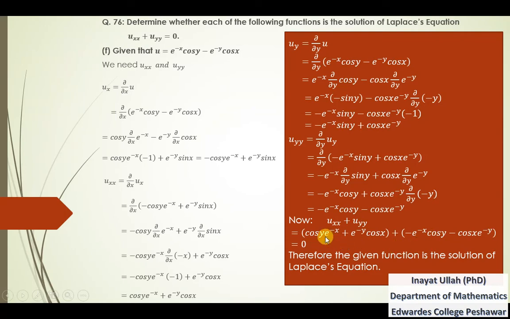Now we see that cos y e^(-x) is positive and that is negative, so cancelling these two, and likewise the other pair, we get 0. So this equation is satisfied. It means that this function is the solution of this equation, which is actually the Laplace equation. So that's how we show that a given function is a solution of the Laplace equation or not.